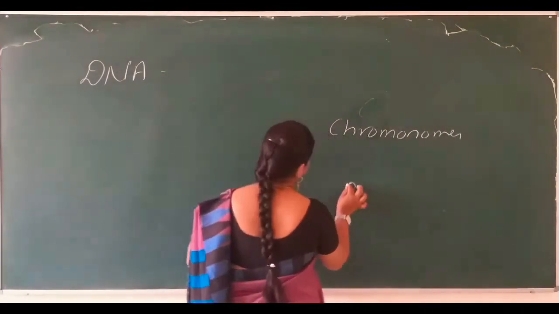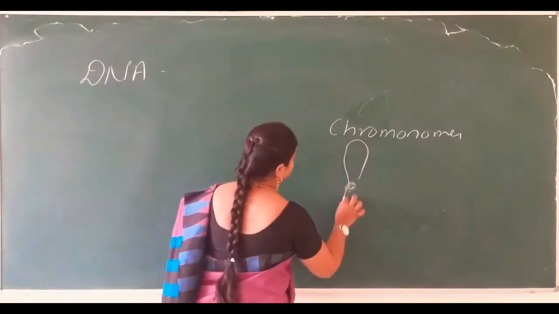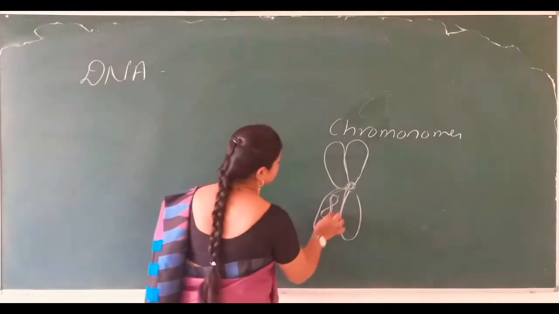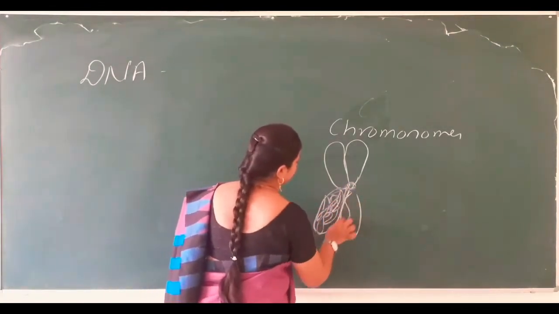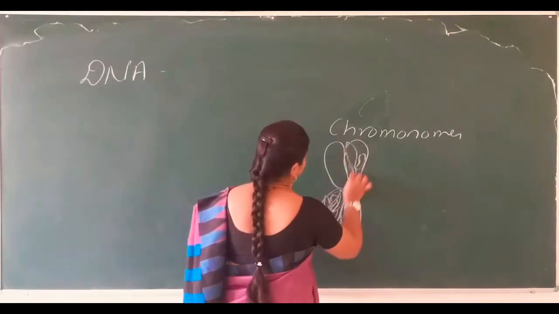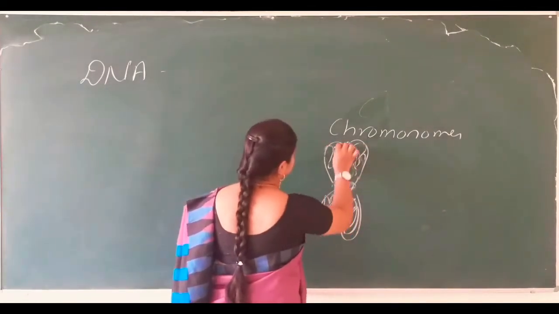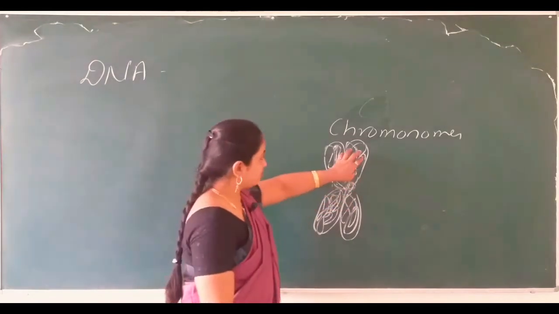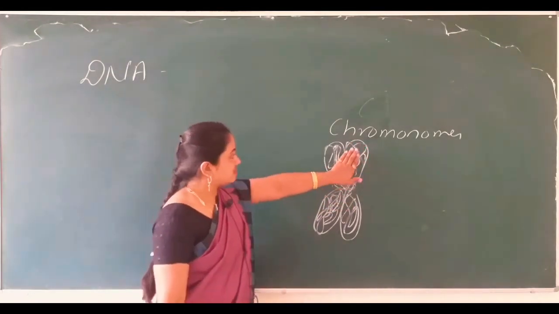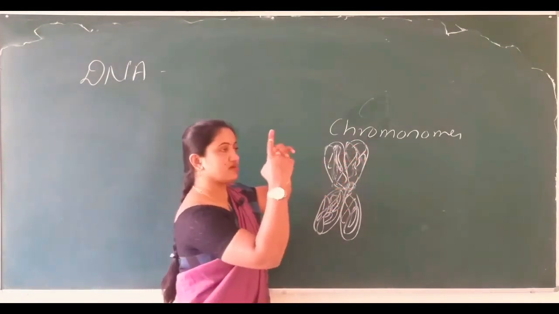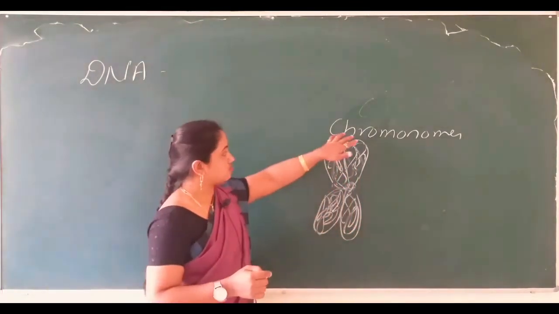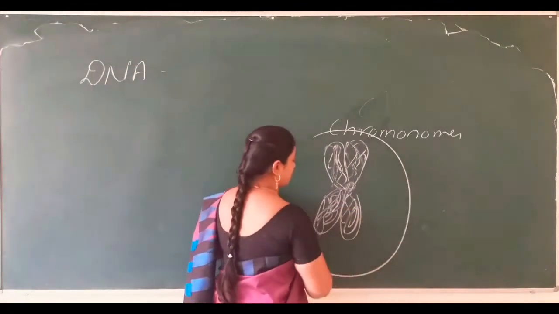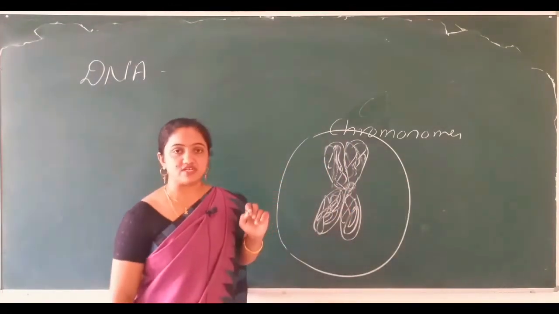If I draw the chromosome structure here, the chromosome consists of a double helical model of DNA. It means DNA is tightly packed and forms a shape known as a chromosome. These chromosomes are present in the nucleus.